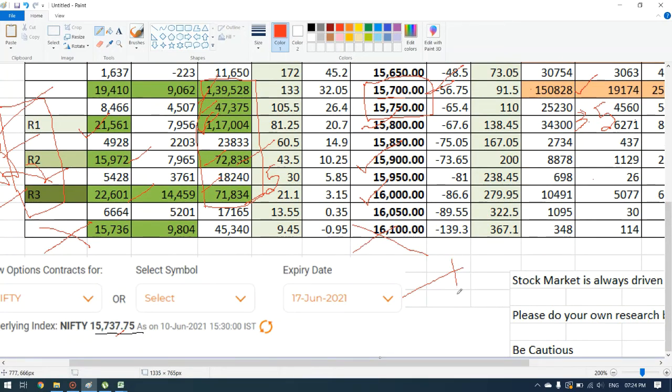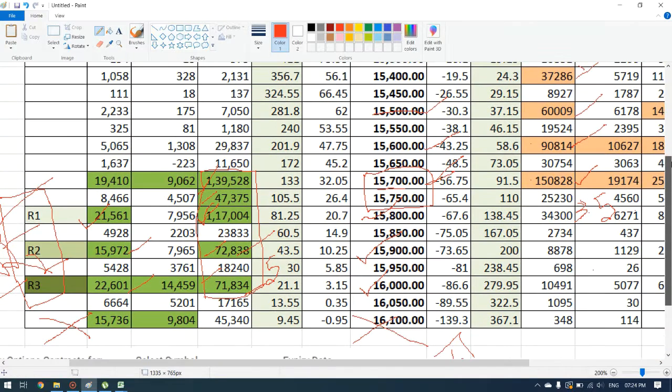But you need to consider that at 15,700 we have a great fight between buyer and seller, that is calls and puts. There is a huge volume.